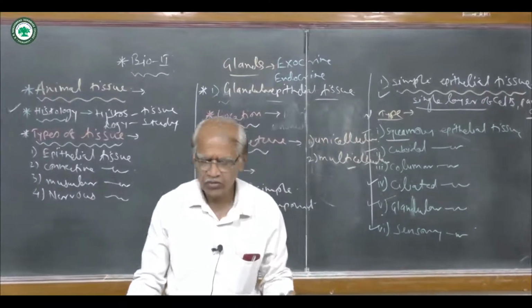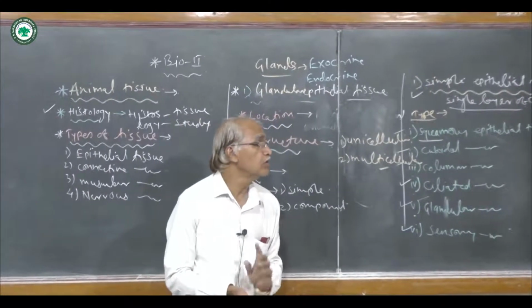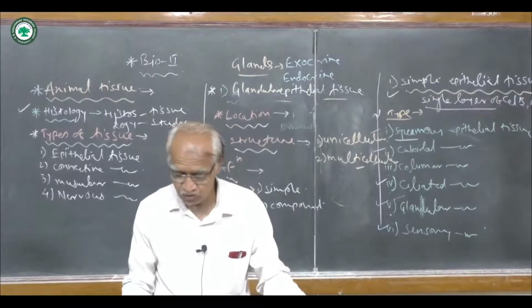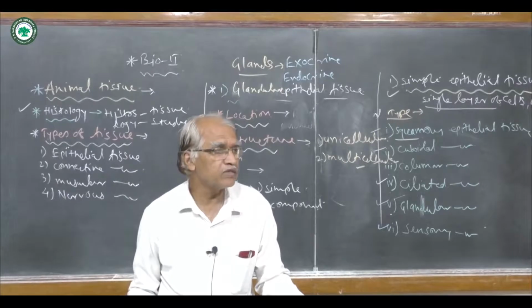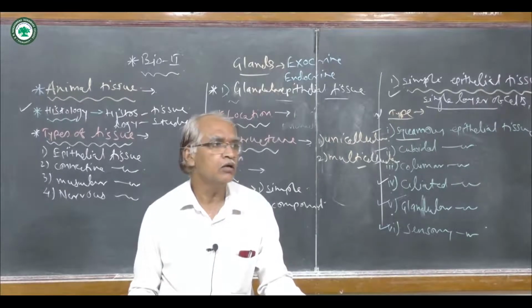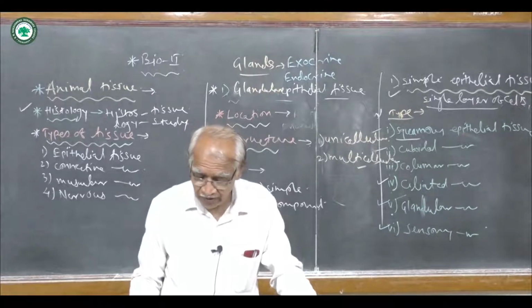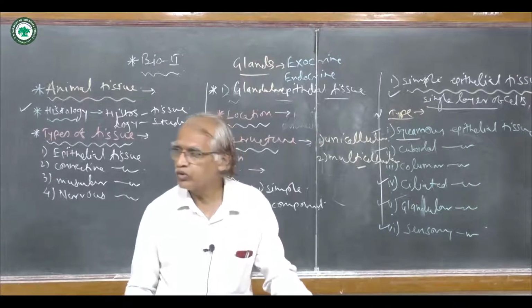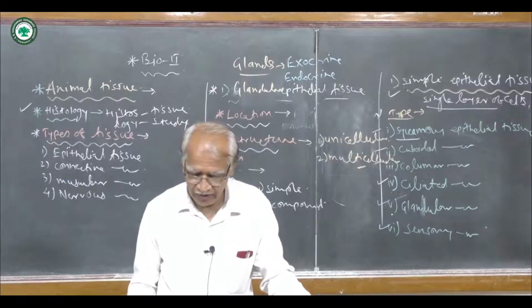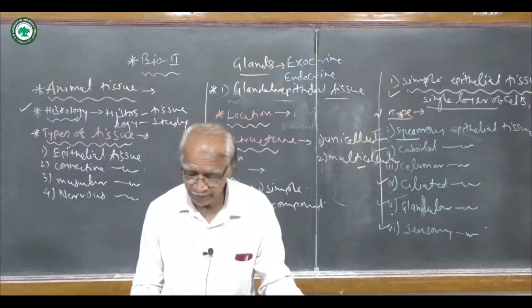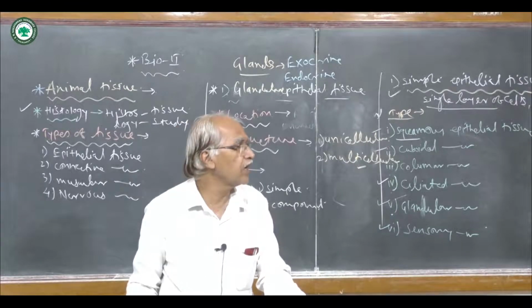These are found in the nasal region or nose. They may also be present in the ear or eyes, depending on what type of structure is there. In the nose they are olfactory, in the ear they are auditory, and in the eyes they are photoreceptors, responsible for the light effect.